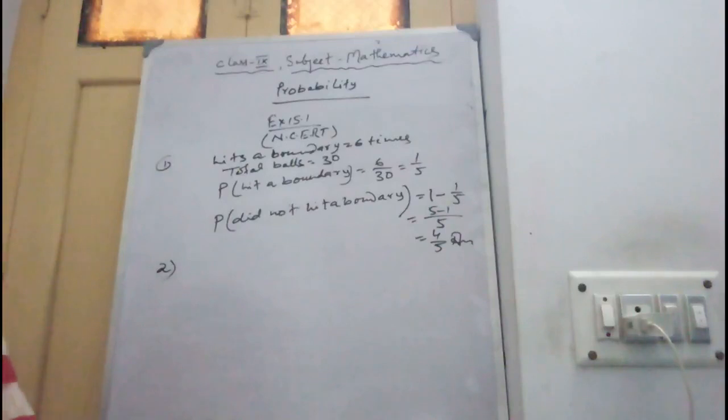Question number 2. Number of girls in a family. Two girls: the number of families is 475. One girl: number of families 814.